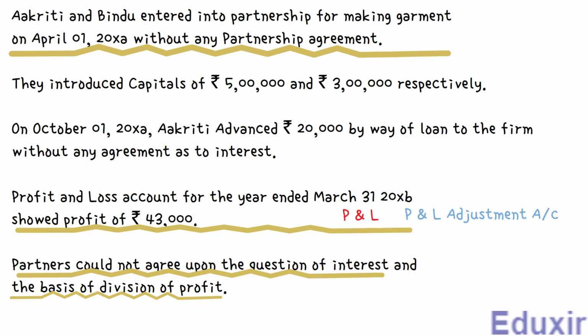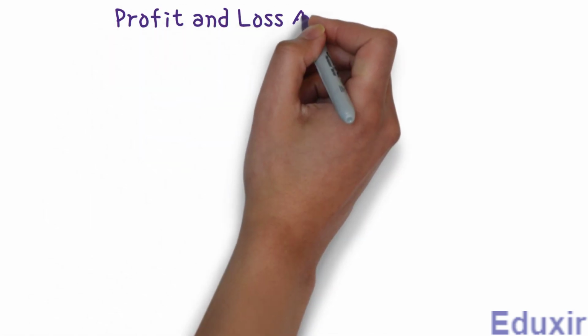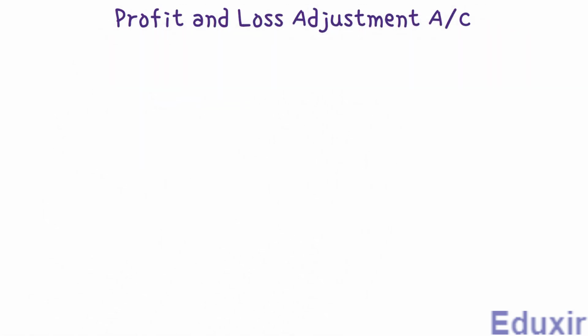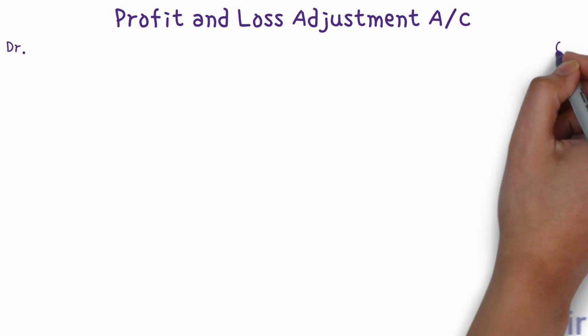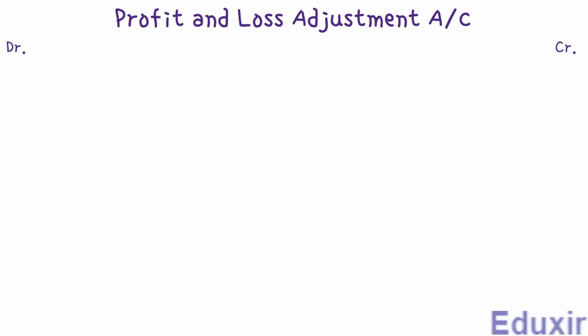Now, the preparation of the profit and loss account is not in the scope of this problem. So, let's leave out the profit and loss account related debit entry and let's directly post the profit and loss adjustment account related credit entry into the profit and loss adjustment account. But first, let's prepare the format of the profit and loss adjustment account as it is not yet prepared. Let's first write the title as profit and loss adjustment account. Let's then write the headers DR and CR to designate the debit and credit sides respectively.